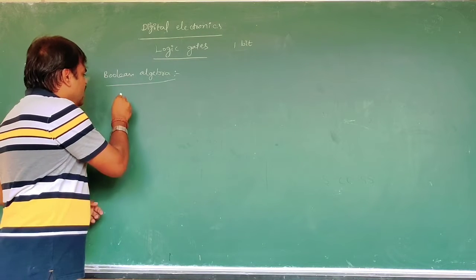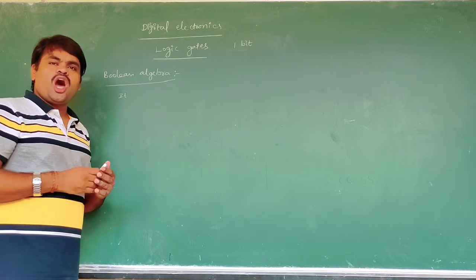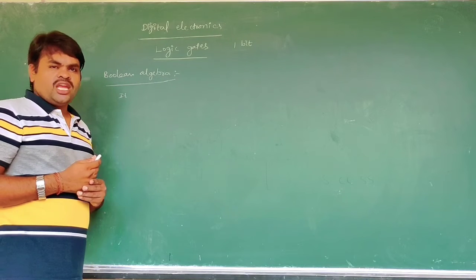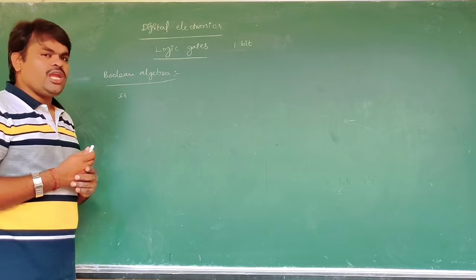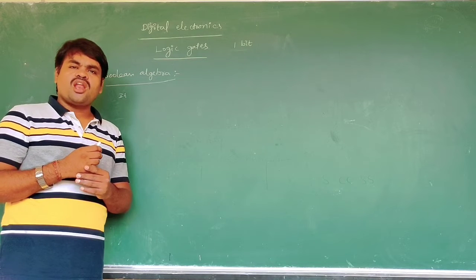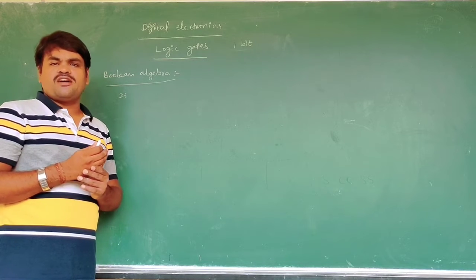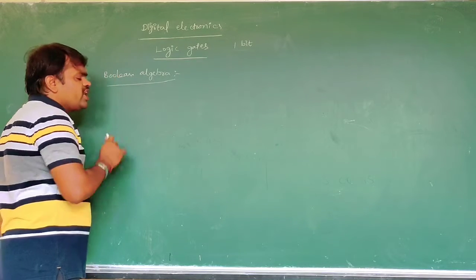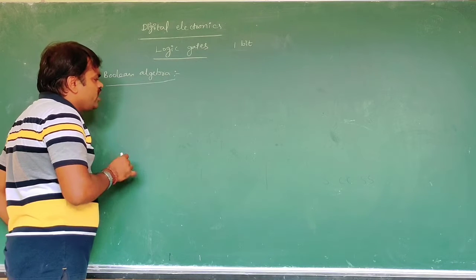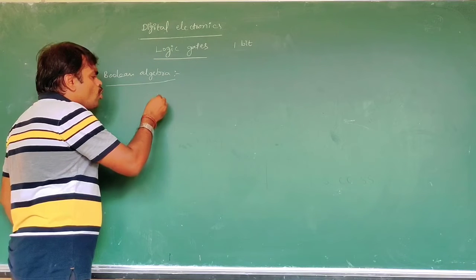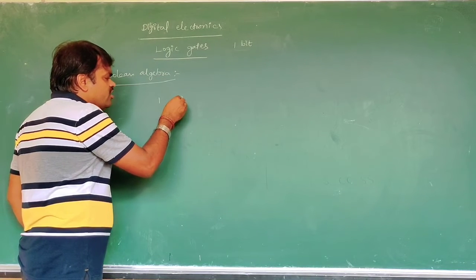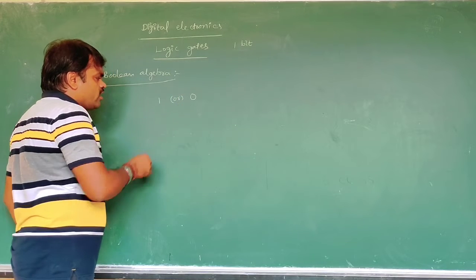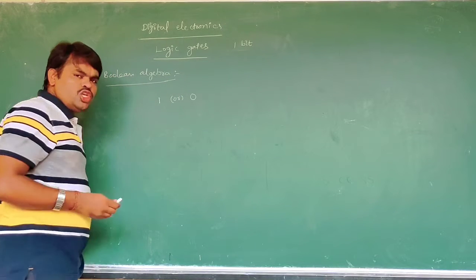It has binary or two-valued logic. It permits only two values or two states of variables, that is 0 or 1.